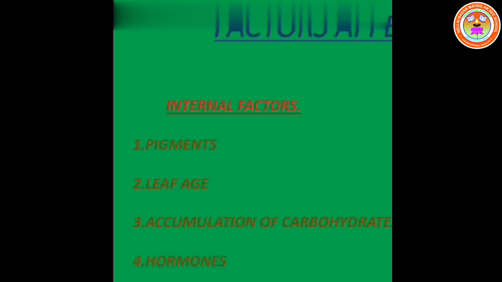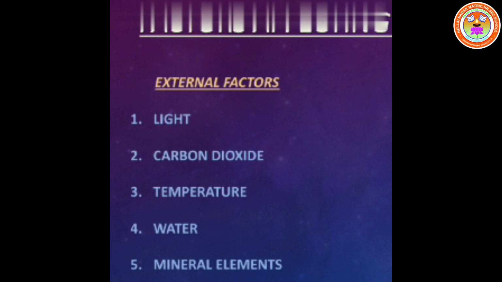So these are all the internal factors which affect the rate of photosynthesis. Now external factors. Light, carbon dioxide, temperature, water, mineral elements. These are all the external factors which affect the rate of photosynthesis.